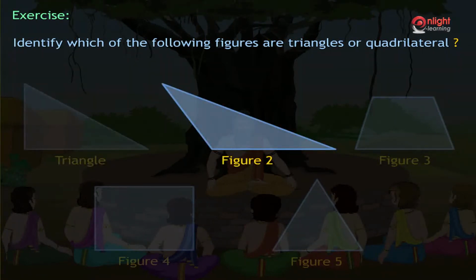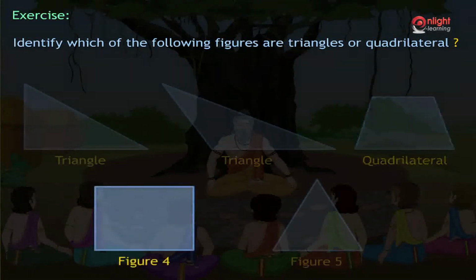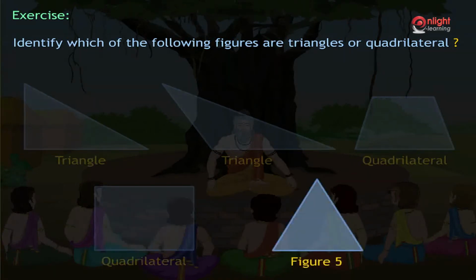Figure 2 also consists of 3 line segments, hence it is also a triangle. Figure 3 consists of 4 line segments, hence it is a quadrilateral. Figure 4 also consists of 4 line segments, hence it is also a quadrilateral. Figure 5 consists of 3 line segments, hence it is a triangle.